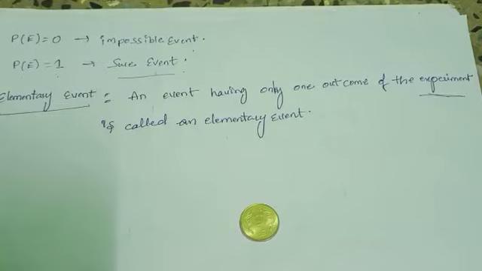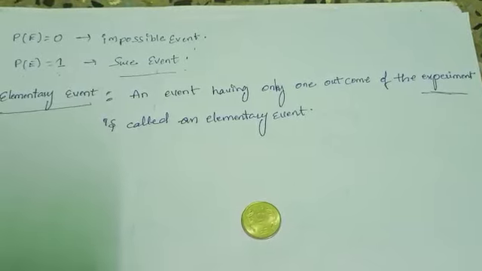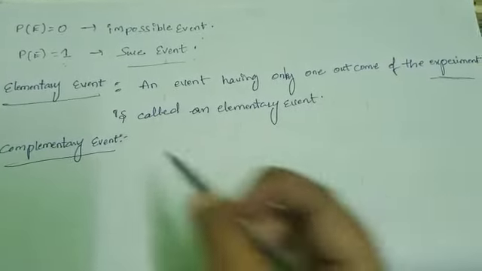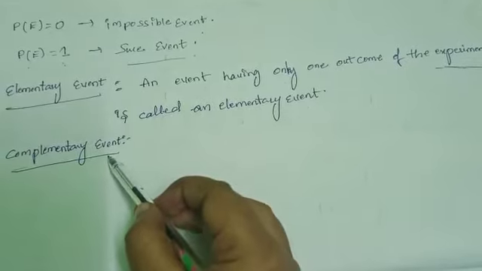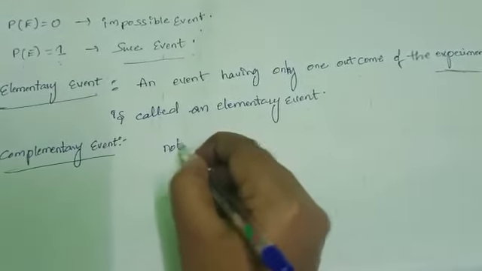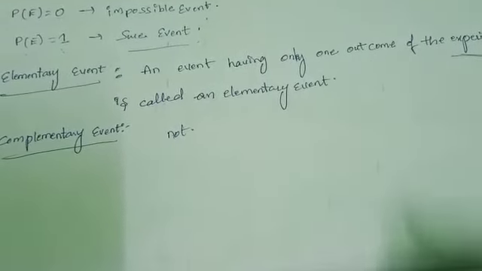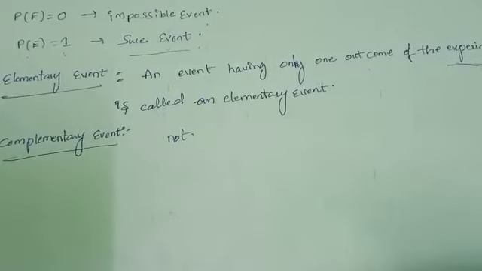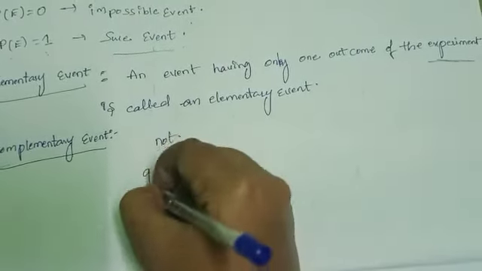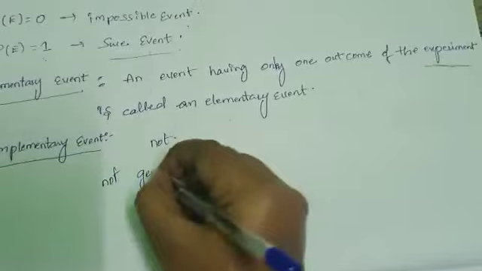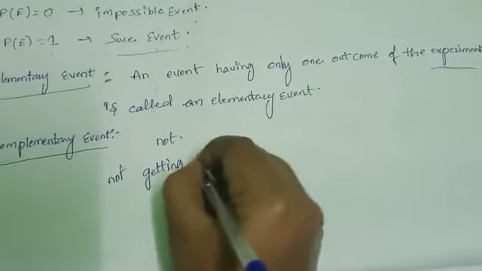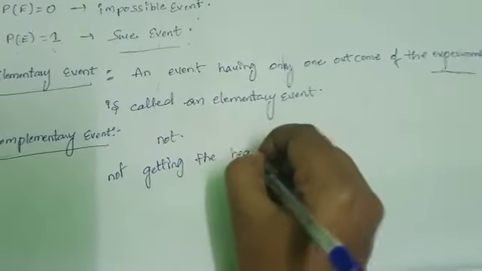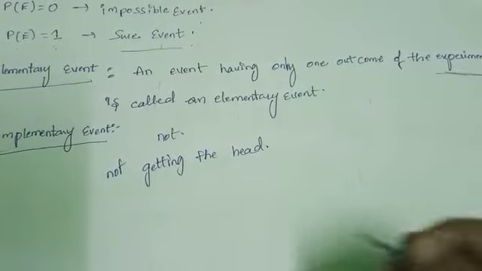Okay. Next one, complementary event. Complementary means not. Suppose we toss the coin. How many chances of not getting the head, not getting the tail?